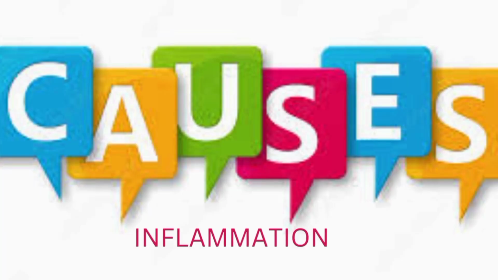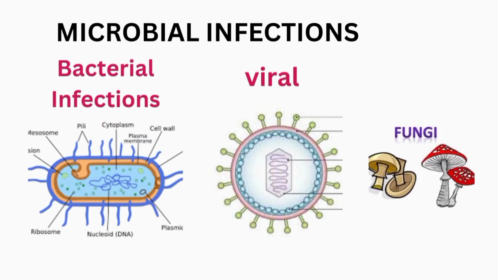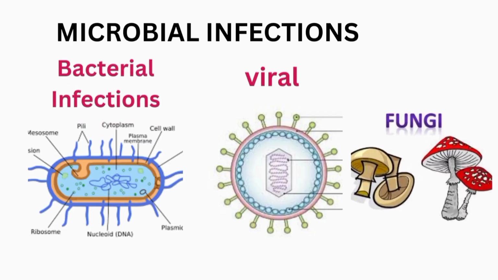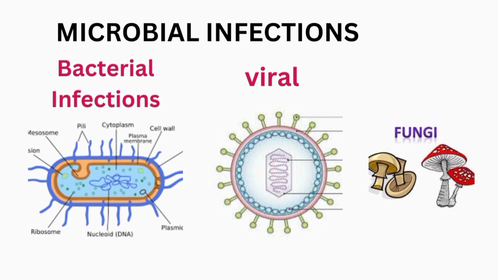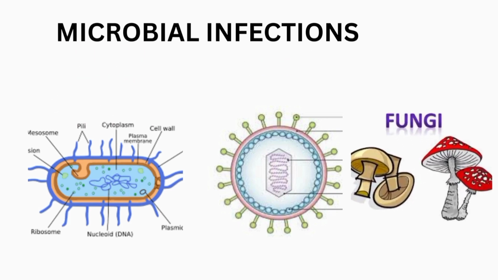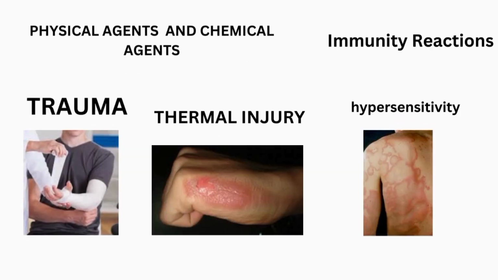And then the next one is causes of inflammation, or you can say the etiology of inflammation. So the inflammation may occur due to microbial infections like bacterial infections, viral infections and fungal infections. And the other causes are physical agents and chemical agents. In that there is trauma. What happens in trauma means the cell experiences high stress which leads to damage to the cells. Others are thermal injury and immunity reactions like hypersensitivity reactions.